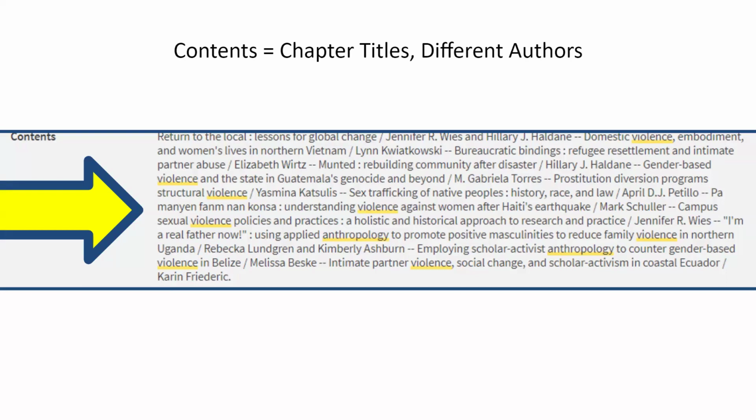What I have underlined right here were my search terms. It was anthropology and violence, but I'm going to change the page and update it now that there is a second set of underlines where I have underlined different authors' names. We've got a Hillary, a Yasmina, Jennifer, Rebecca, Kimberly. See, different authors, different chapters, different topics. These can likely count as a few different sources.